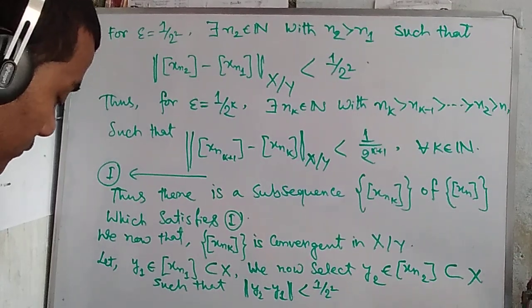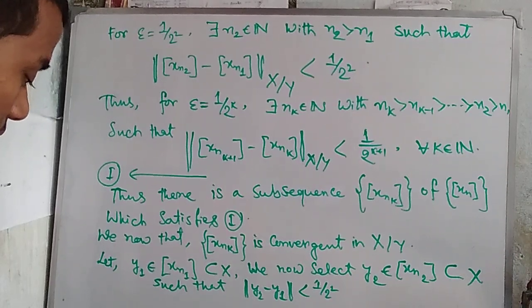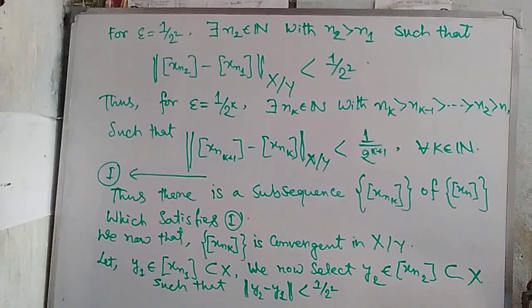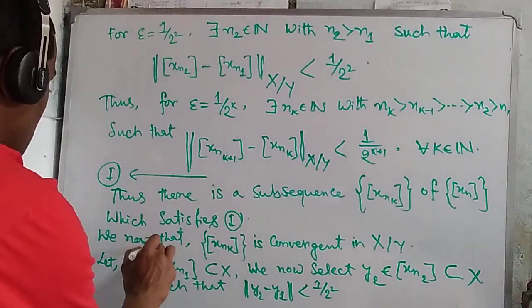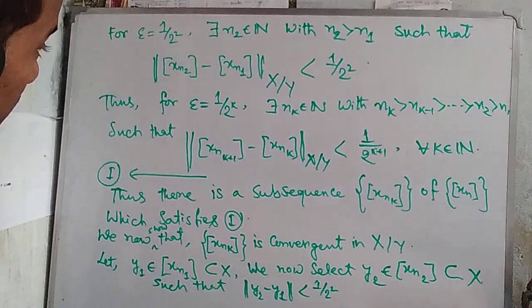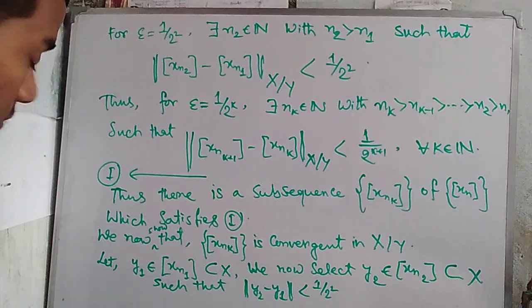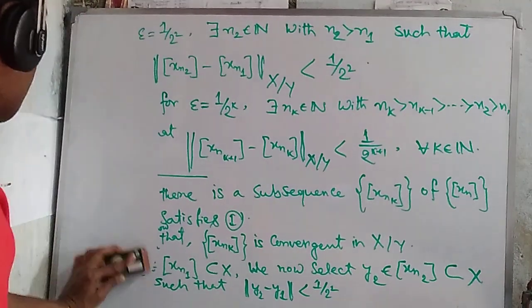Now we consider y1 belonging to this coset x_(n_1), and obviously x_(n_1) means x_1 plus Y. In this way y2 is chosen such that this happens.